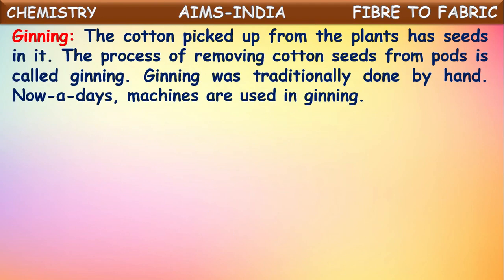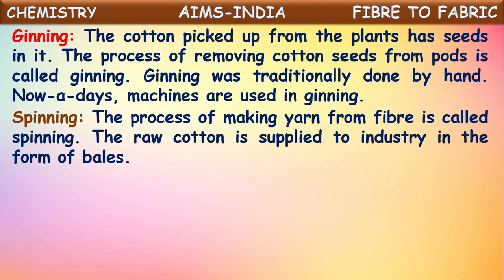So, let us look once again at ginning. The cotton picked from the plants has seeds in it. The process of removing cotton seeds from pods or cotton balls is called ginning. This was traditionally done by hand in the earlier days, but nowadays machines are used because cotton production has increased and separation of seeds from the cotton fiber is time-consuming if done by hand. That's why nowadays they are using machines. This is called the ginning process.